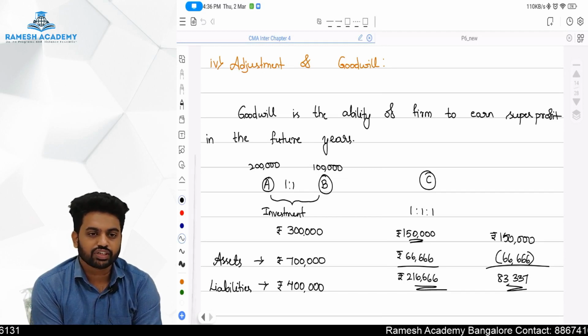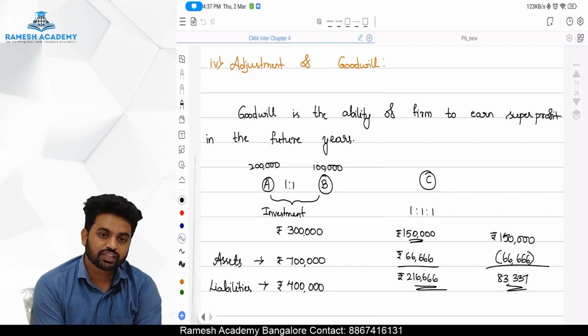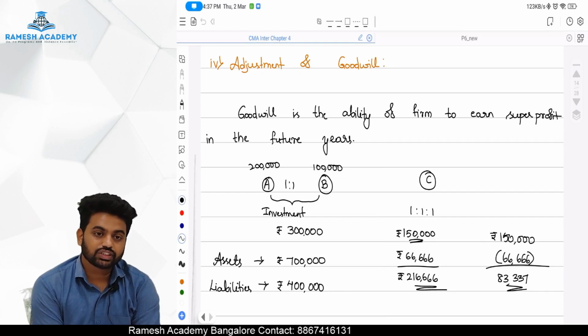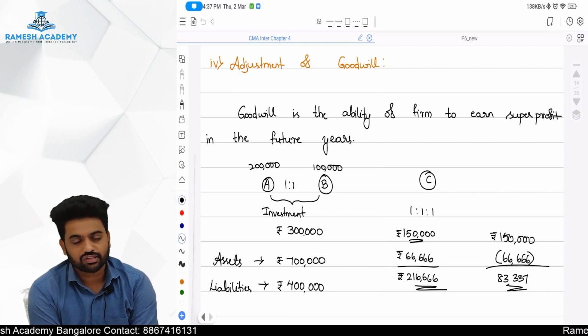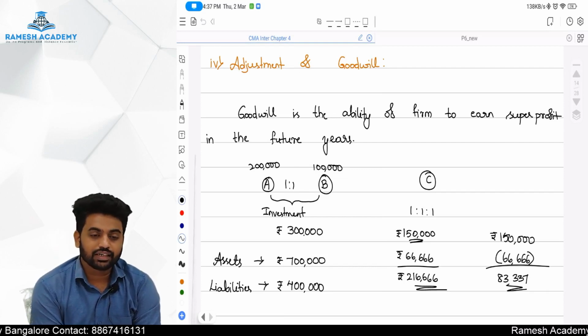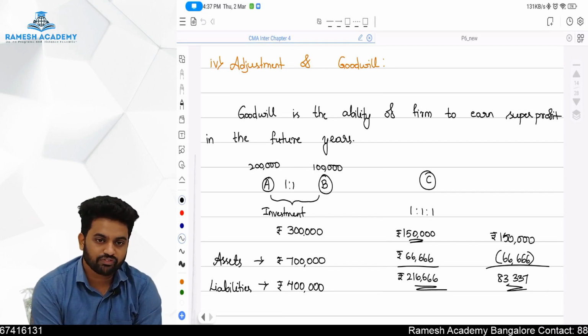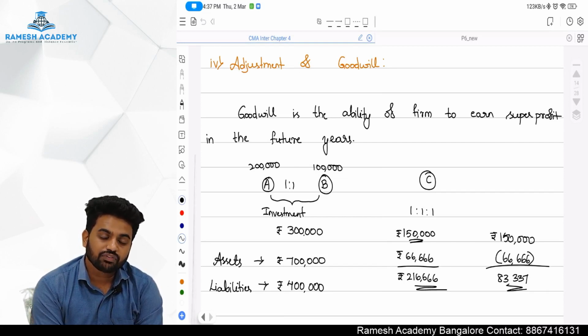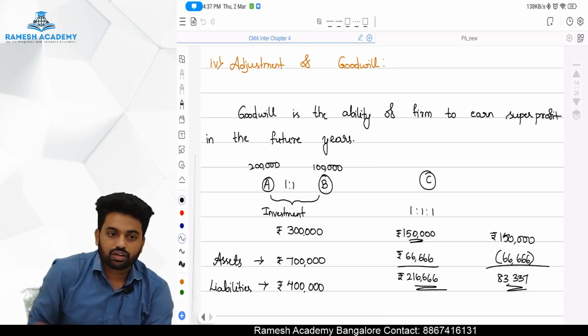You can say 3-4 years you are going to get more money than your competitors, more profit than your competitors. That is super profit. When you earn more profit than your competitors, that is called super profit. Competitors in the sense everything being same. He also invested 10 lakh, I also invested 10 lakh. But I am earning 20,000 rupees, he is earning 18,000 rupees. Now 2,000 is the super profit. Super profit will be coming because of